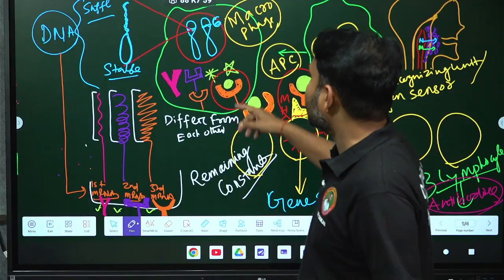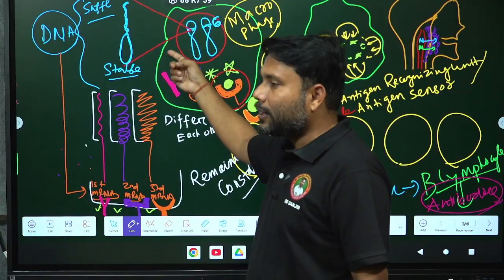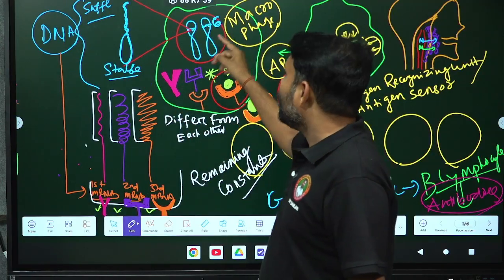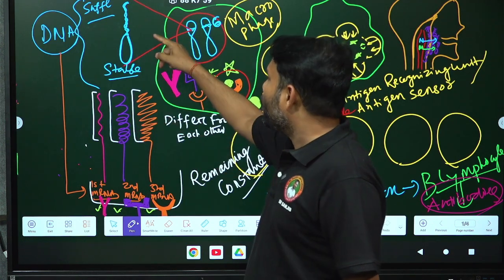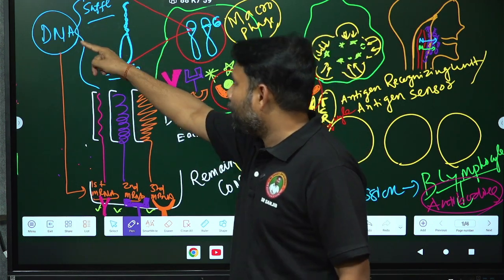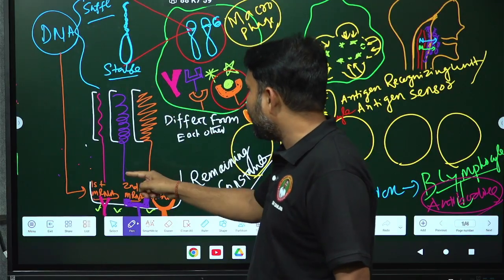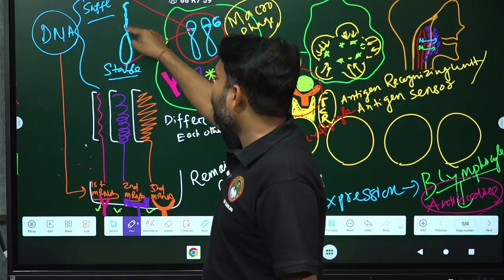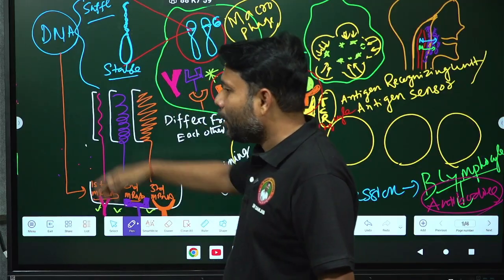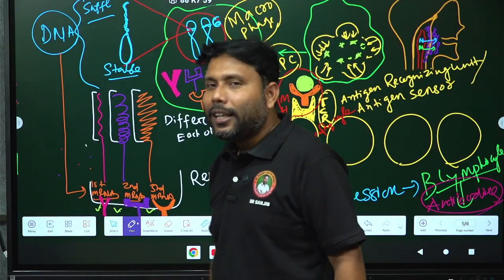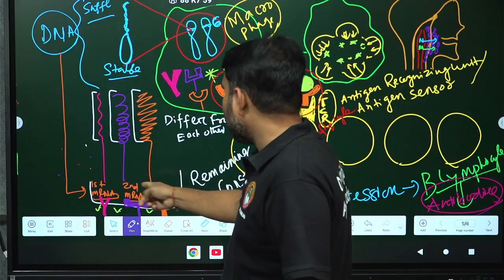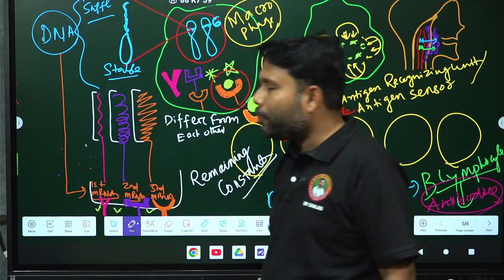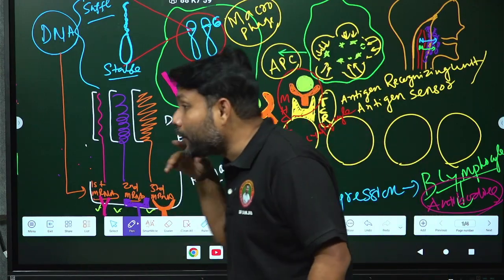Then the macrophage, in chromosome number 6, in both paternal and maternal, is expressing some genetic material. Due to the genetic expression from DNA, we are getting the messenger RNA, and I zoom it: one part is a supplying part, the next part is a stable part. From the DNA, mRNA is formed, first mRNA, second mRNA, third mRNA. Then these kinds of proteins are formed, and these are thousands in number.